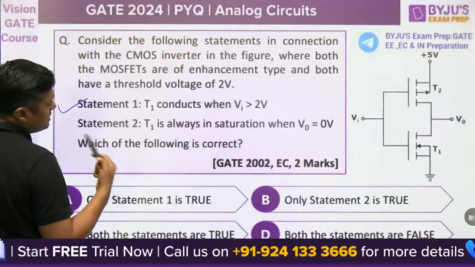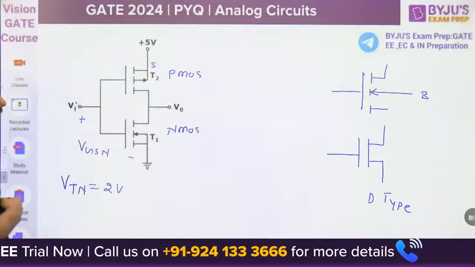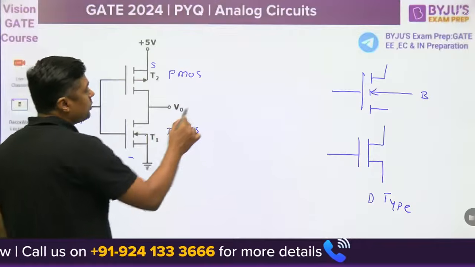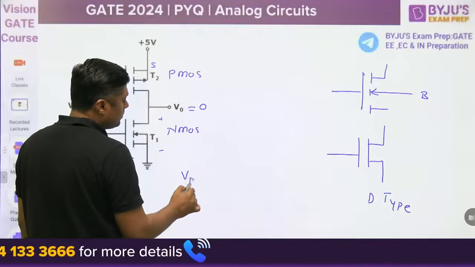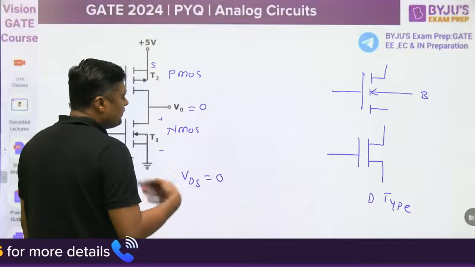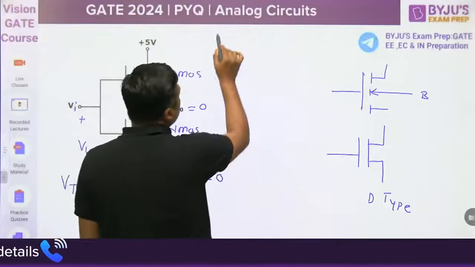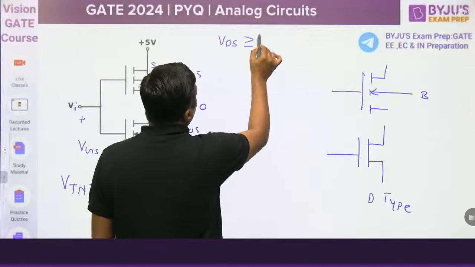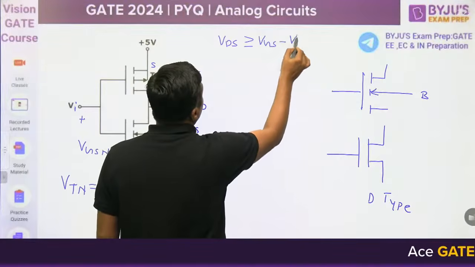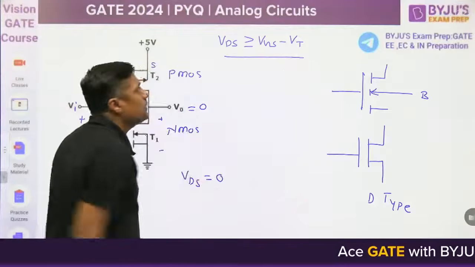T1 is always in saturation when V0 is 0 volt. We can't say that. If we give 0 volt, VDS will become 0. If VDS is 0, what is the condition for saturation? VDS should be greater than or equal to VGS minus VT. That condition is not possible.